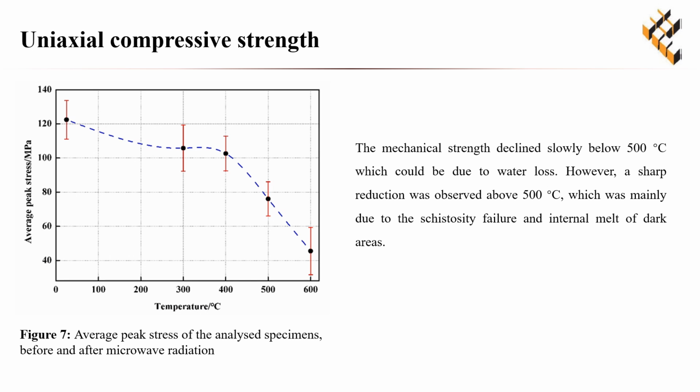The mechanical strength declined slowly below 500 degrees Celsius, which could be due to the water loss. However, a sharp reduction was observed above 500 degrees Celsius, which was mainly due to the schistosity failure and internal melt of dark areas.